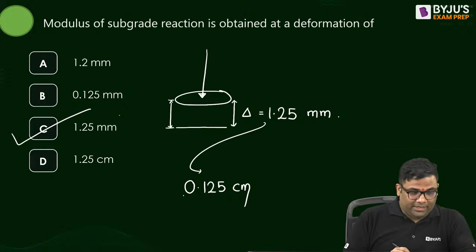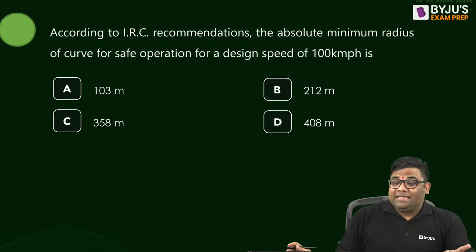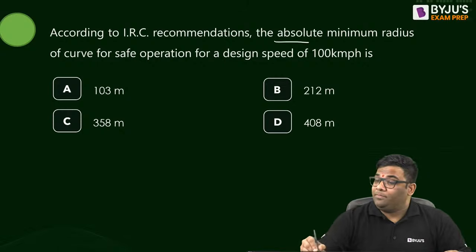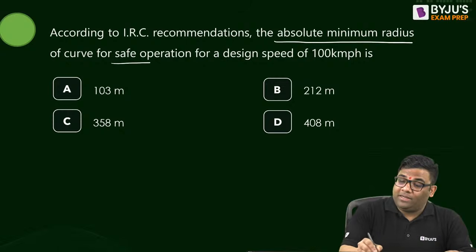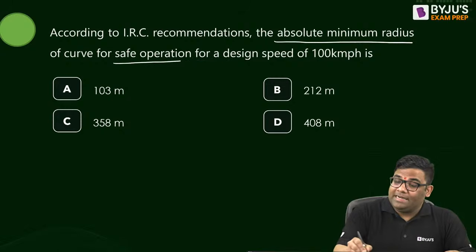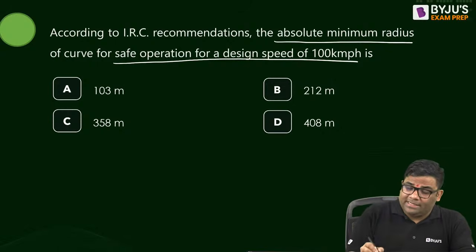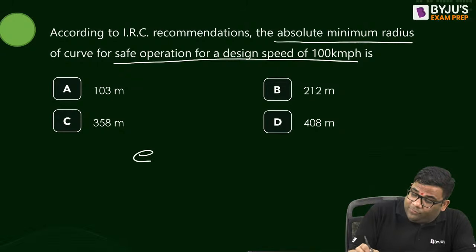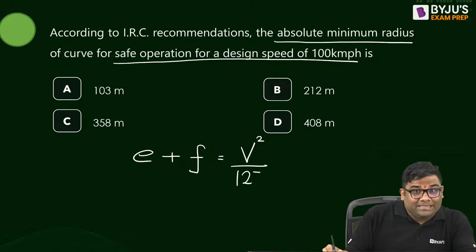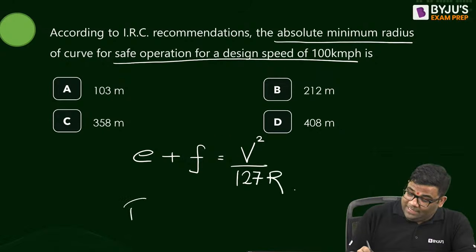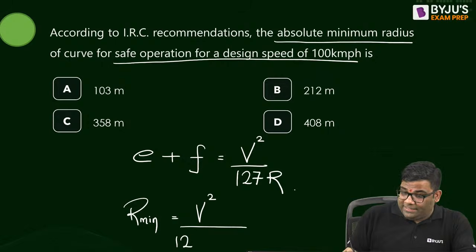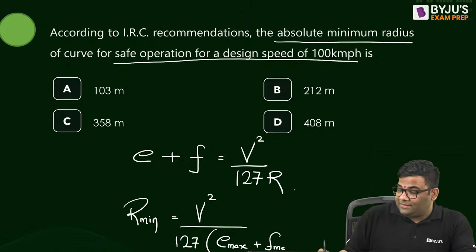Next question. According to IRC recommendation, the absolute minimum radius for safe operation at a design speed of 100 kilometer per hour. They are asking you the absolute minimum radius. Whenever they tell about this, you have to use this equation: e plus f is equal to V square by 127R, right? So R minimum will be V square by 127 times (e max plus f max), right?